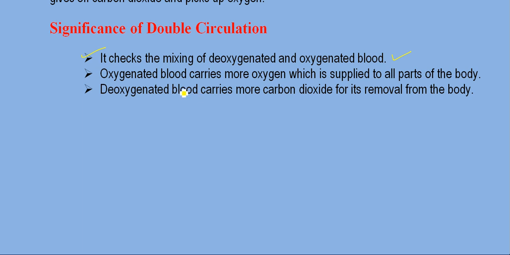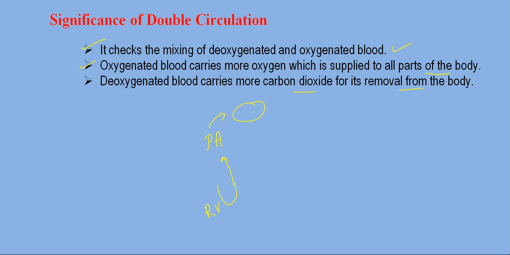Then oxygenated blood carries more oxygen, which is supplied to all parts of the body, because our body needs oxygenated blood. Then deoxygenated blood carries more carbon dioxide, so it needs to be removed from the body. So our deoxygenated blood goes from the right ventricle through the pulmonary artery to the lungs. So this is all about double circulation. I hope you understand this topic well.